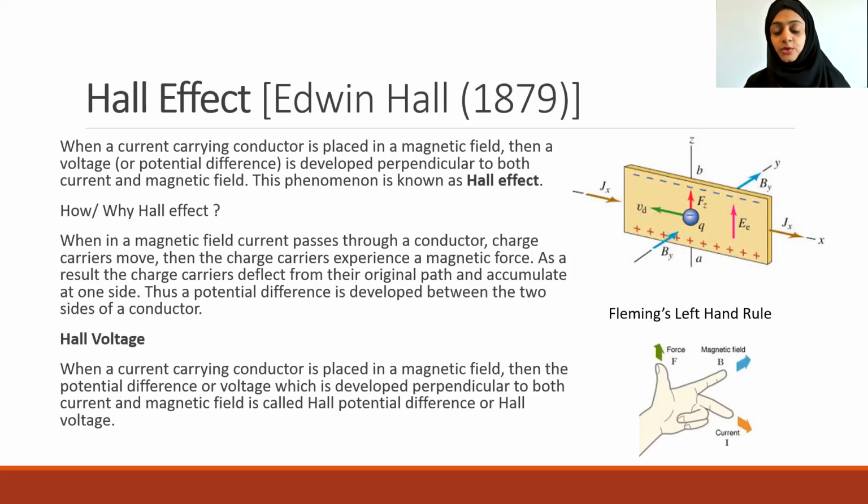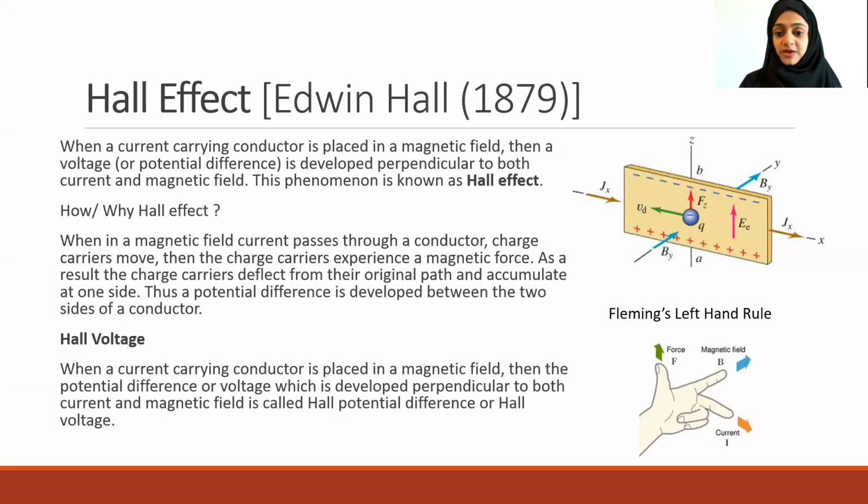And who can tell me Fleming's left-hand rule? When a current carrying conductor is placed in a magnetic field, with the magnetic field along the direction of the first finger and current along the direction of the second finger or middle finger, then the direction of the force experienced by the charged particle is in the direction of the thumb.